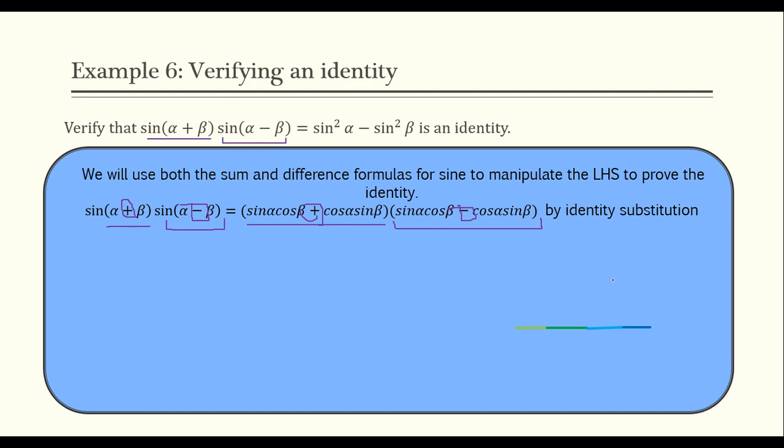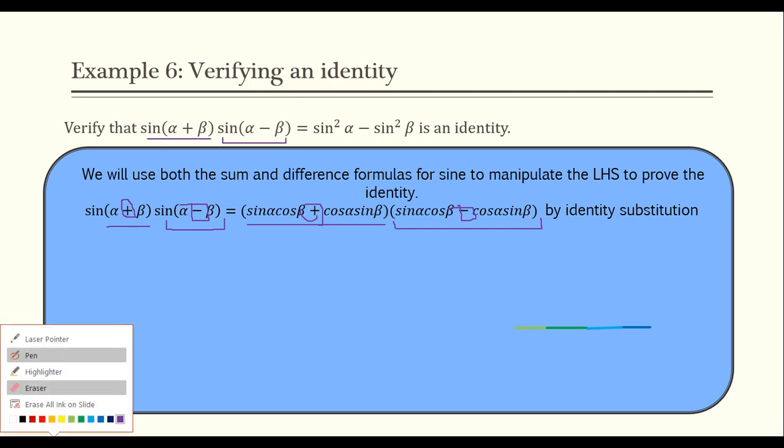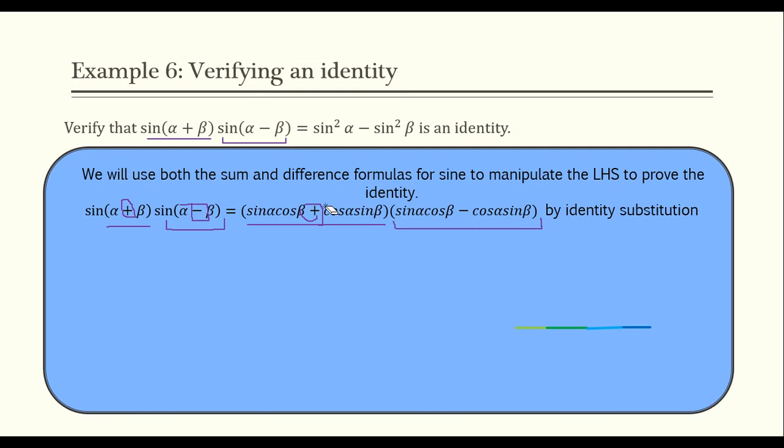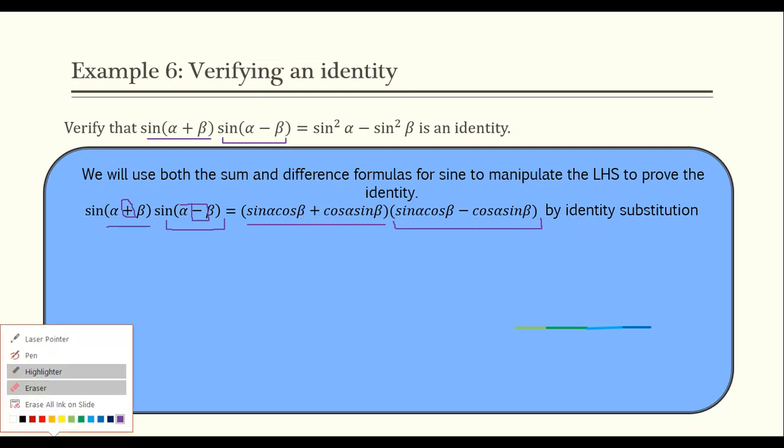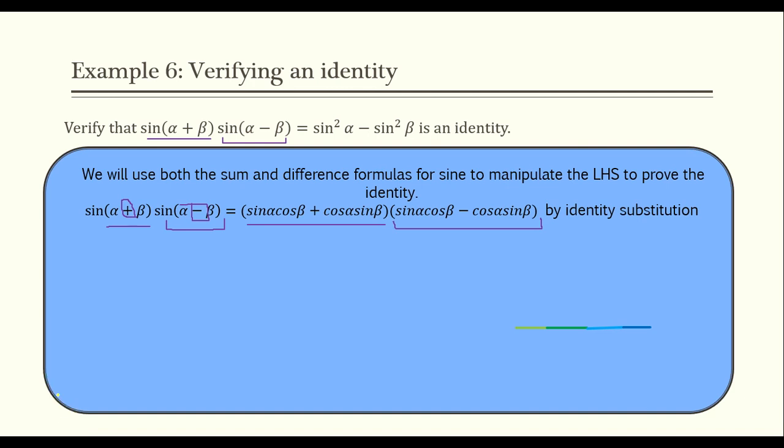But before we get too crazy on the FOILs, what I want you guys to think about for a second before you actually FOIL it is what do you think this times this is going to give you. Think back to algebra.